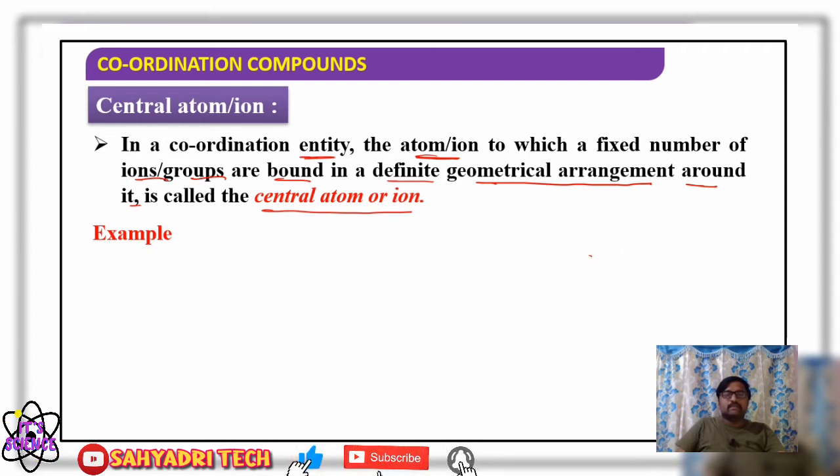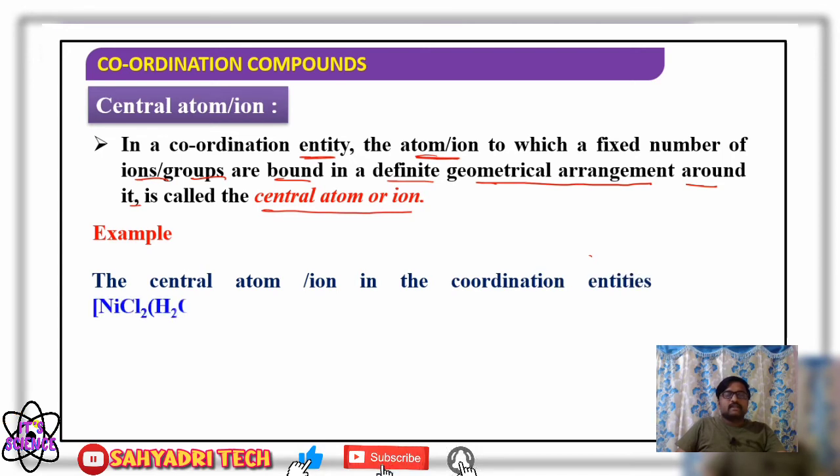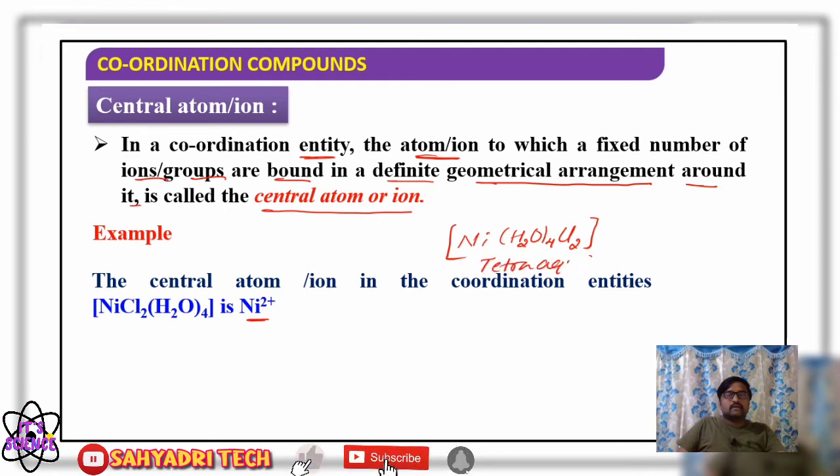So consider an example. What is the central atom or ion in the coordination entity [Ni(H2O)4Cl2]? It is the Ni2+. So the complex is [Ni(H2O)4]Cl2, right? The name of the complex is tetraaquadichloridonickel(II) complex.